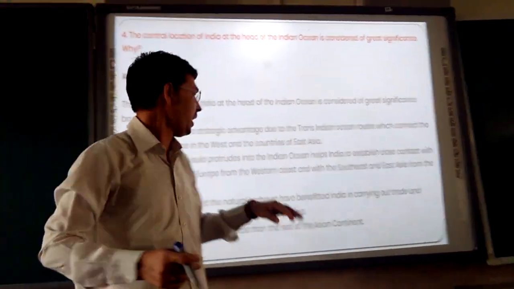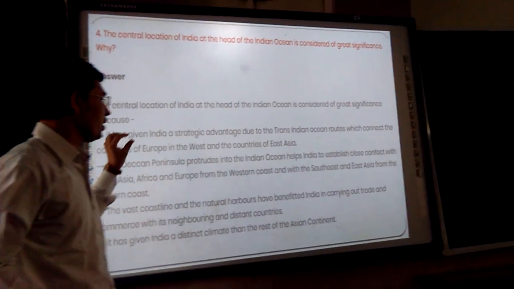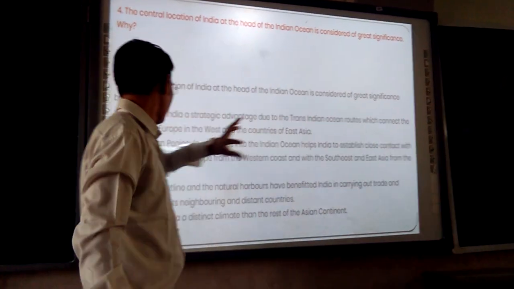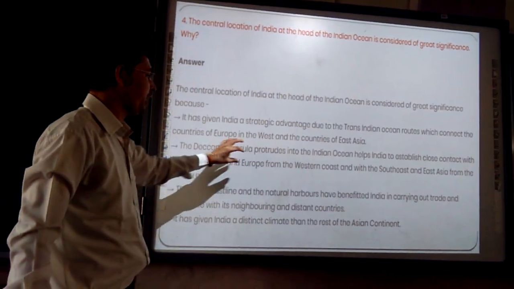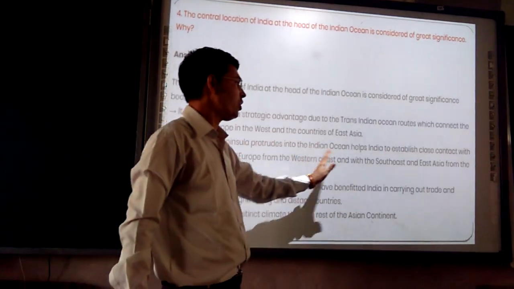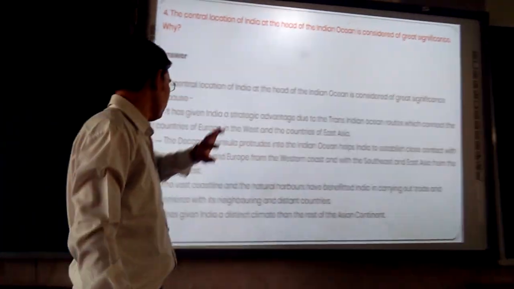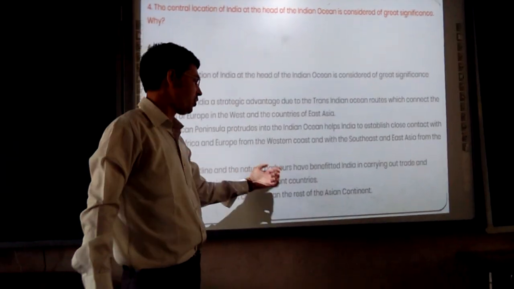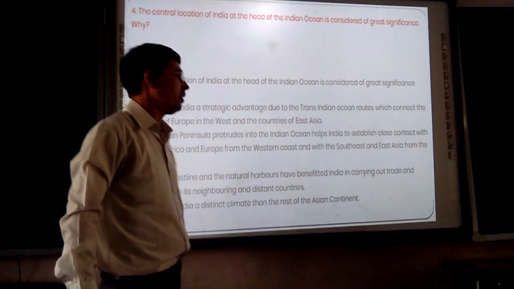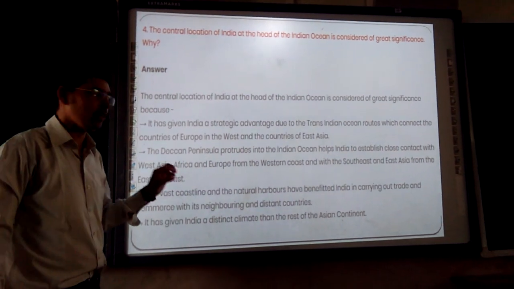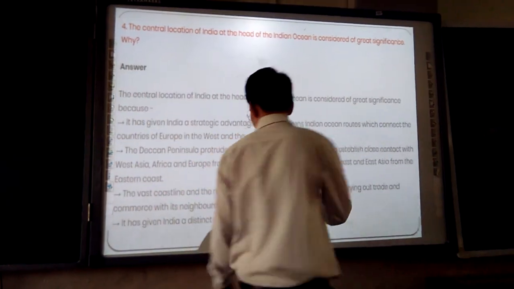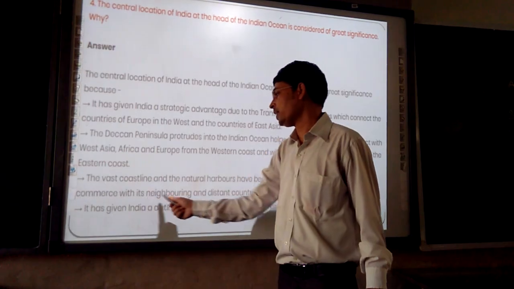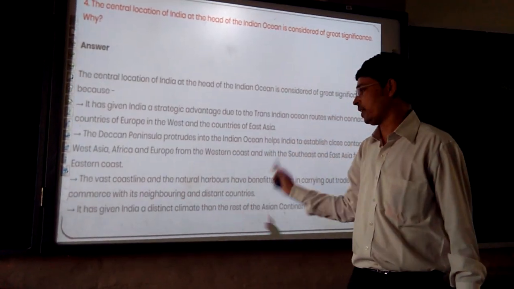This Deccan Peninsula, which juts into the Indian Ocean, helps India establish close contact with West Asia, Africa, Europe, and from the western coast with Southeast and East Asian countries. The vast coastline and the natural harbors benefit India in carrying out trade and commerce. This is a very important point: trade and commerce with its neighboring and distant countries.